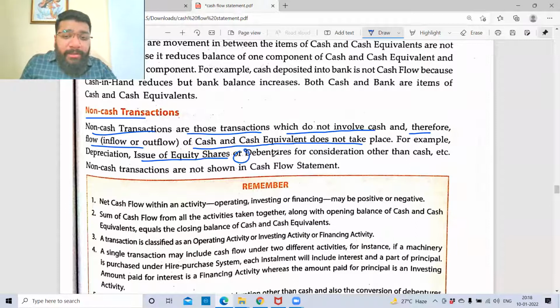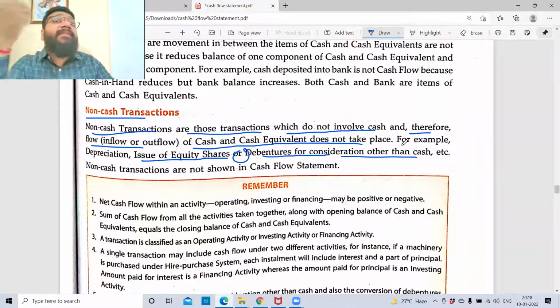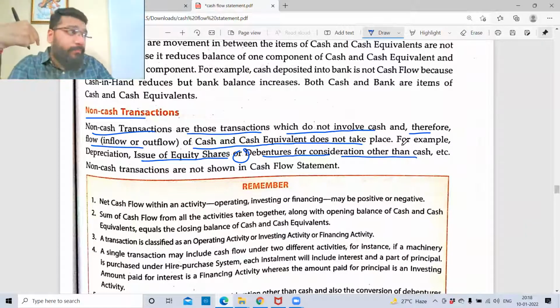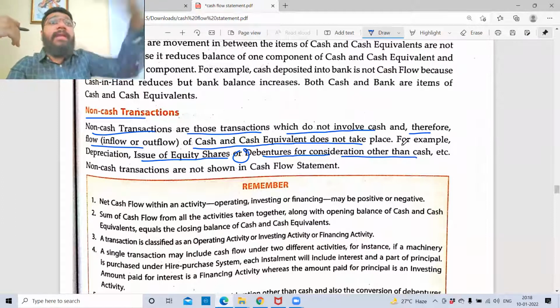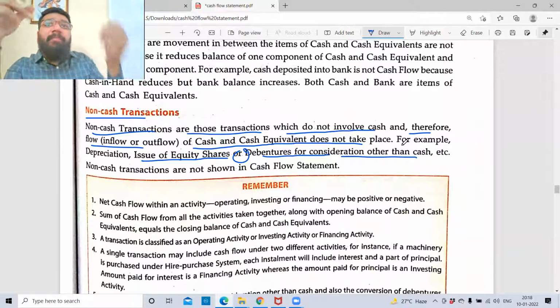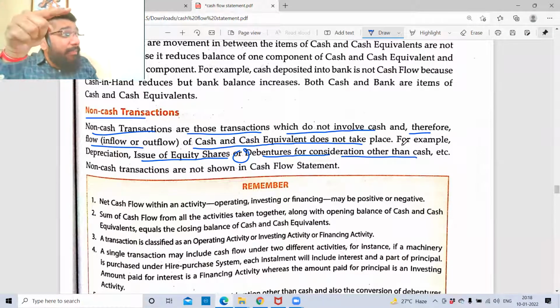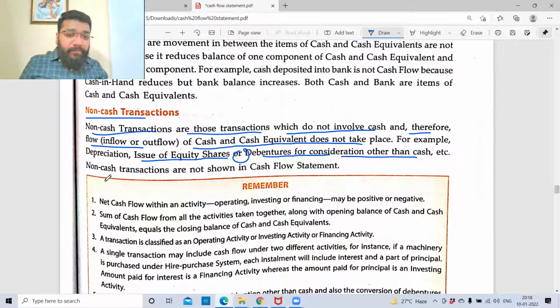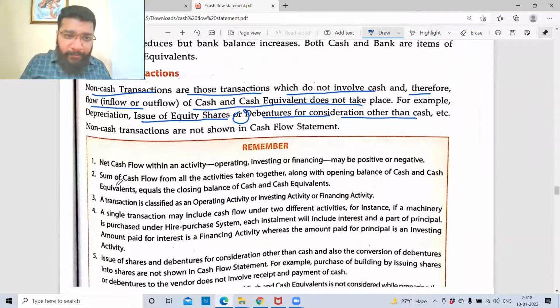Issue of equity shares or debenture for a consideration other than cash. I've raised the capital, but I did not get money instantly. I've got services from you. You gave me a service, I gave you debenture. So my loan is getting increased, but no money is coming inside the business. So issue of debentures or shares for consideration other than cash is a non-cash transaction. What if we purchased an asset by issuing debentures, sir? Same thing. You have issued the debenture, and instead you're getting the business or asset. So again, this is a non-cash transaction. Okay, clear?